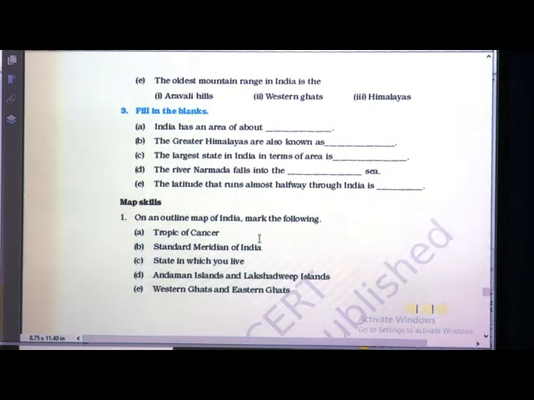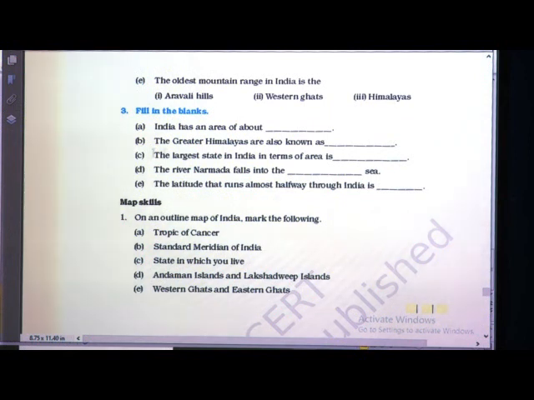So, what is the standard meridian of India? It is 82 degrees 30 minutes east. So, you can draw this longitude and name it. This is the standard meridian of India.